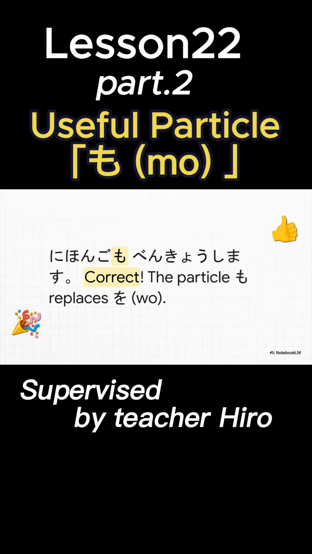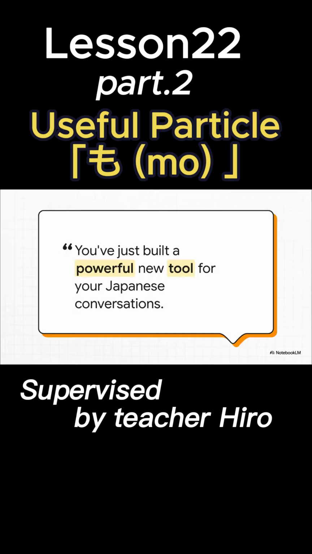If you got that right, awesome job! Because Japanese is the object of the verb to study, it would normally take the particle wo. And as we just learned, wo is in that first group of particles that gets completely replaced by mo. You nailed it. And there you have it.